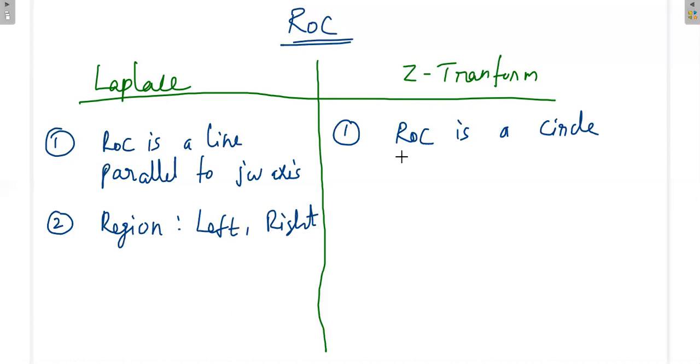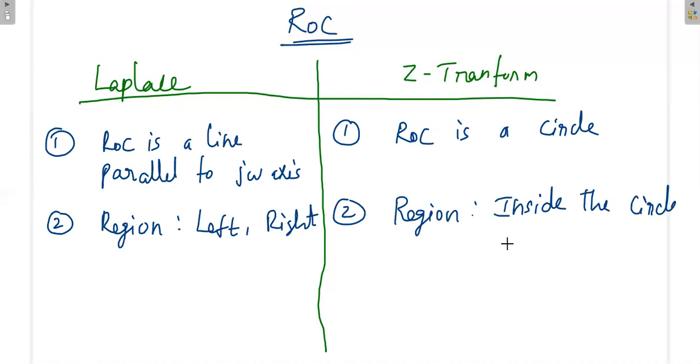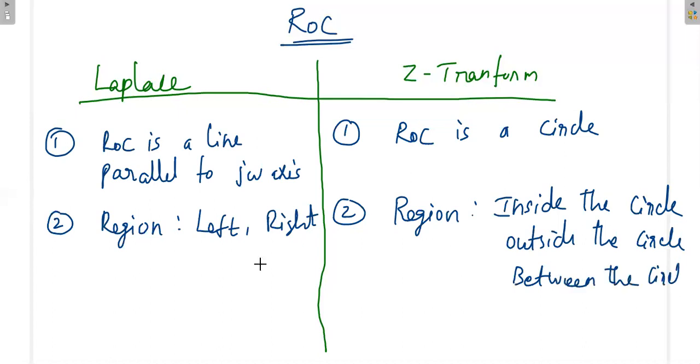But here, the ROC is either inside the circle, or outside the circle, or between the circles.